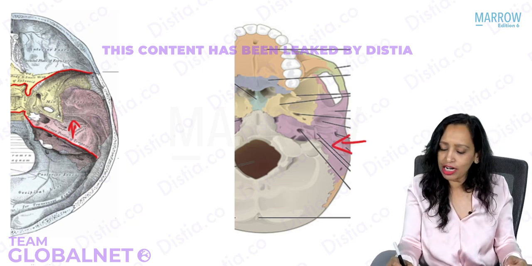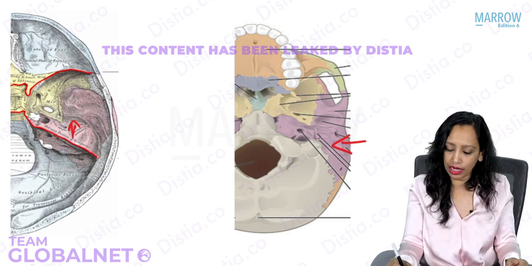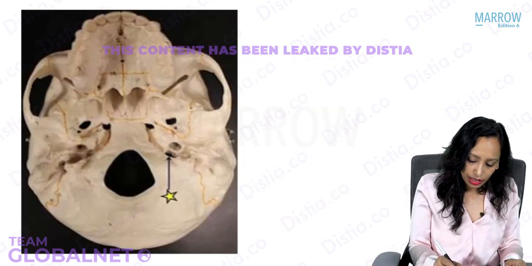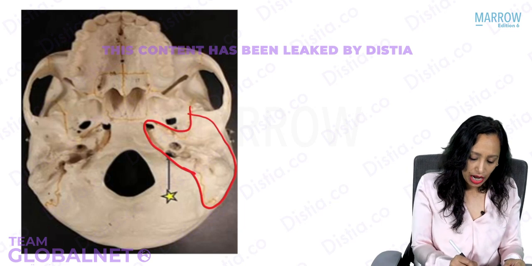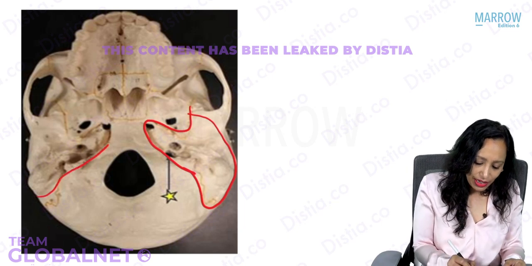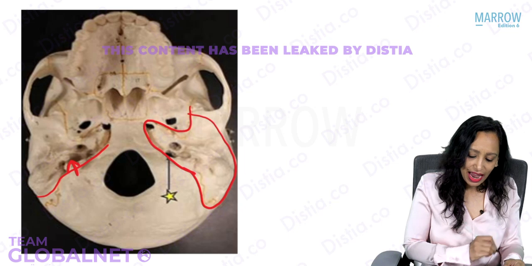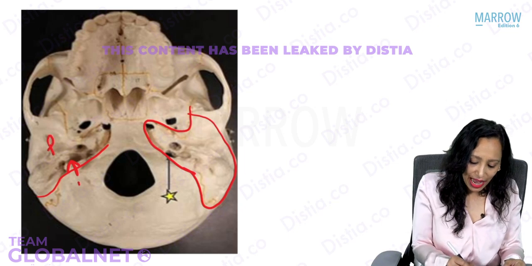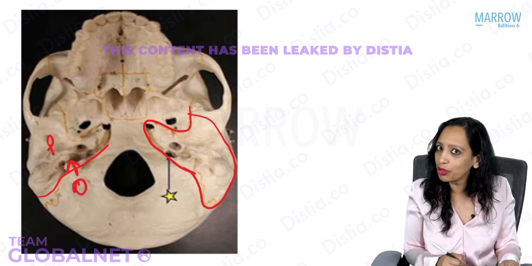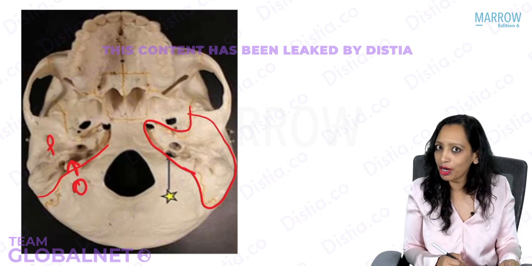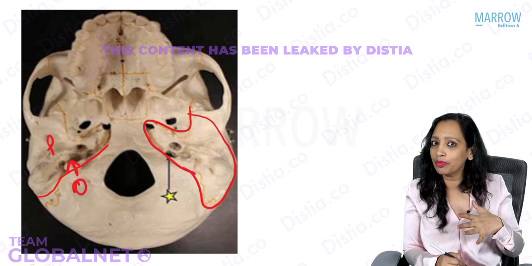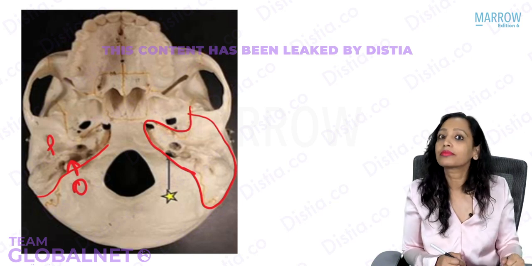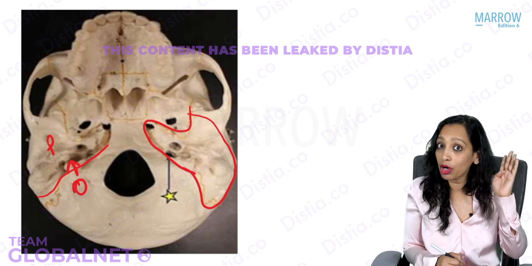So let us have a closer look at this part of the base of skull. Here this is the temporal bone. This is the petrous part. All this is the temporal bone. Now just see this area. Can you see this opening here at the junction of the petrous bone and the occipital bone? Can you tell me what opening this is? Yes, this is the jugular foramen. That is what I told you. What exits through the jugular foramen? Yes, the 9th, 10th, 11th cranial nerve along with the jugular bulb.